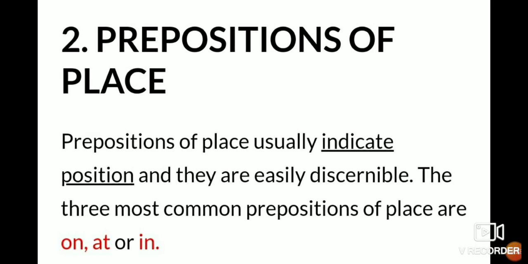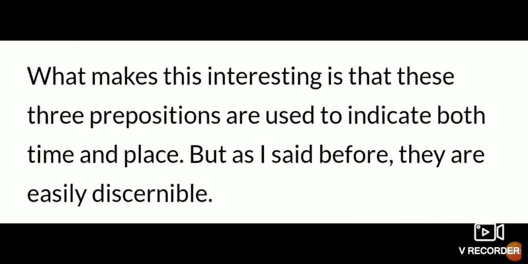Now preposition of place. It is very important. Prepositions of place usually indicate position. It is talking about the place where the action is taking place, and they are easily discernible. The three most common prepositions of place are on, at or in. You can easily identify them. But we have just seen that in is also used for indication of time.